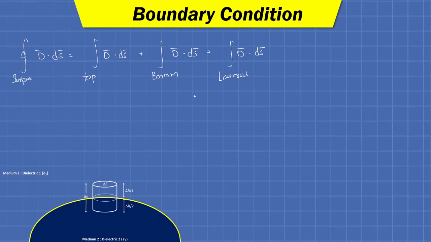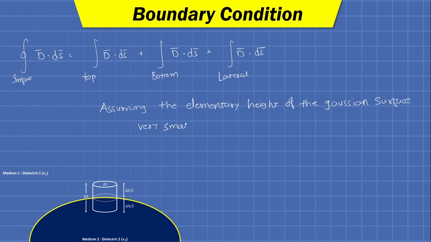Now for the lateral surface, we are assuming the elementary height of the Gaussian surface is very small, that is delta H tends to 0.